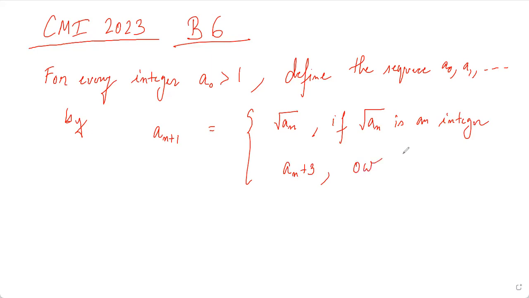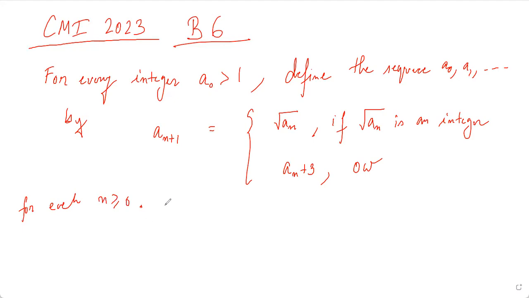Okay, so whenever we get a perfect square as one of the terms in the sequence, the next term will be nothing but the root of it. This is for each n greater than or equal to 0.